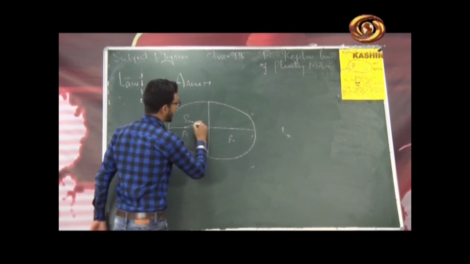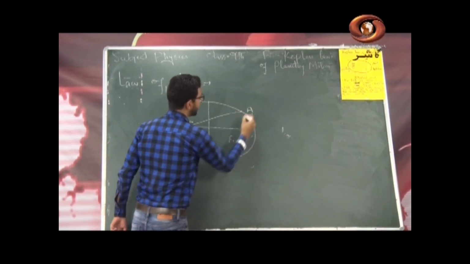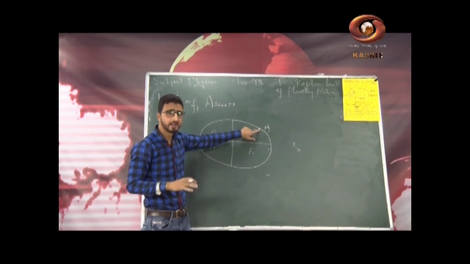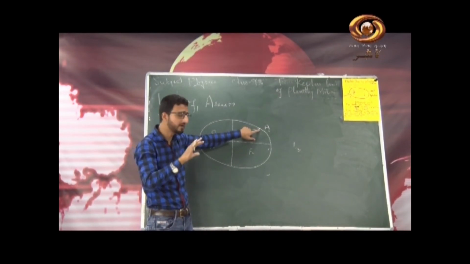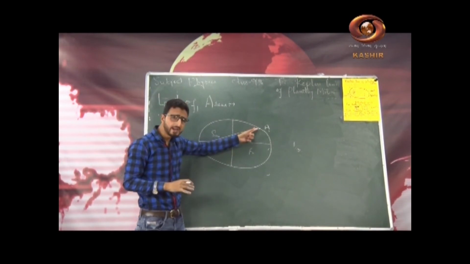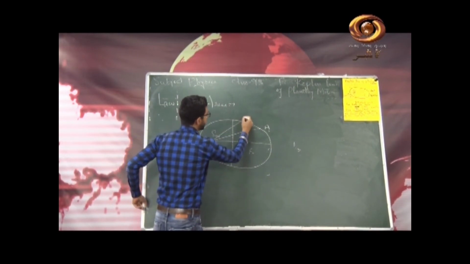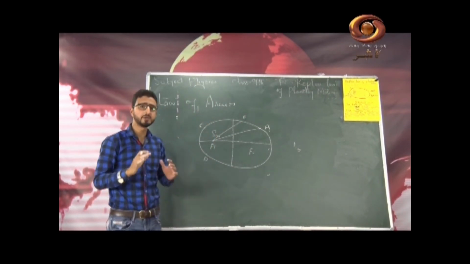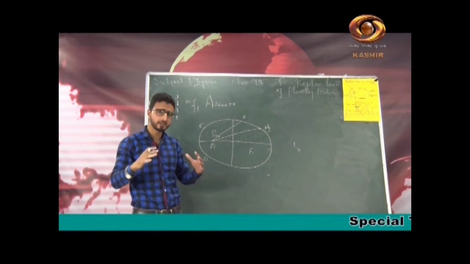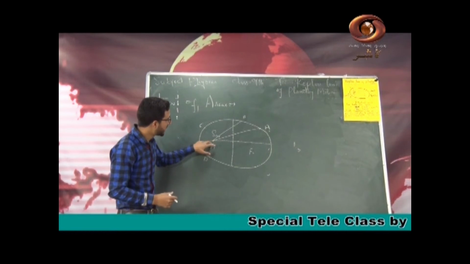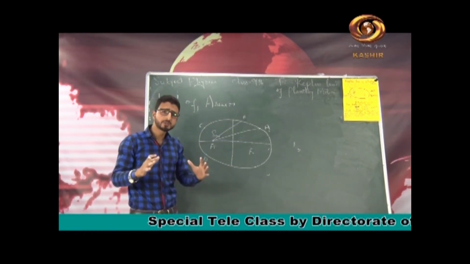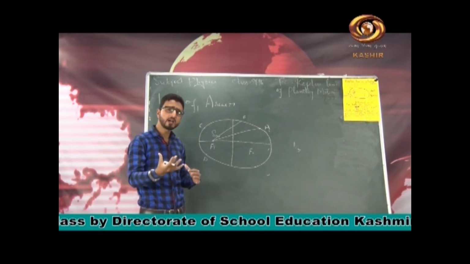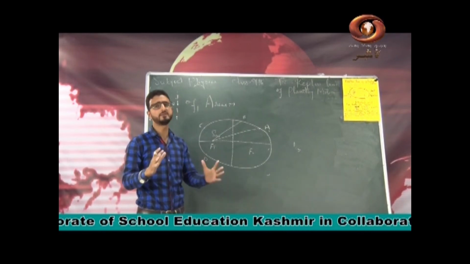The line joining the sun and the planet, let the planet be at point A. The line joining the sun and the planet, and remember this is called the radius vector. So the statement will be: the line joining the sun and the planet sweeps out equal areas in equal intervals of time. I will repeat the statement once again. The line joining the sun and the planet sweeps equal areas in equal intervals of time, or I can say the areal velocity of the planet around the sun always remains constant.